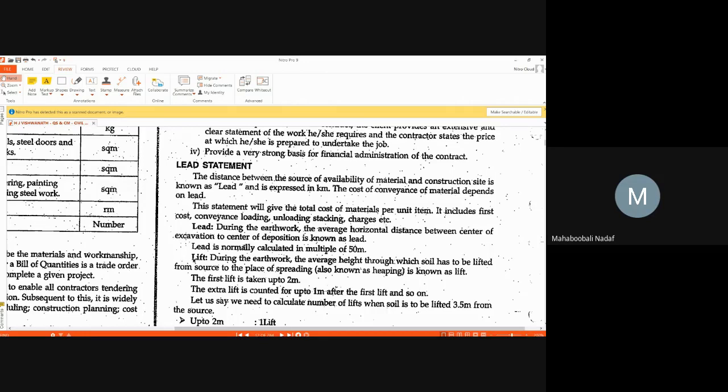You can understand it as lifting the soil from the underneath level up to some depth and depositing it. For different lifts, there will be different rates. For different leads and different lifts, there will be changes in rates.